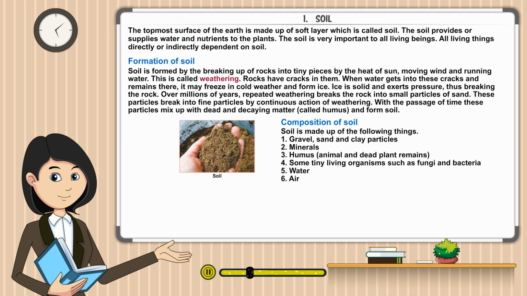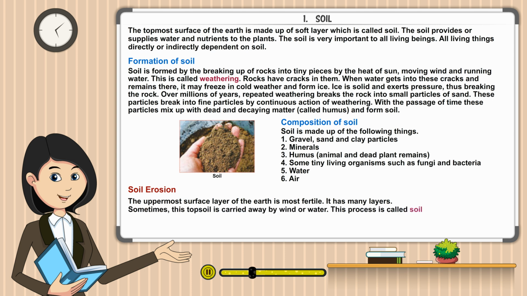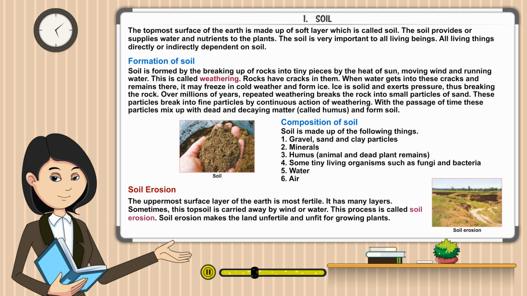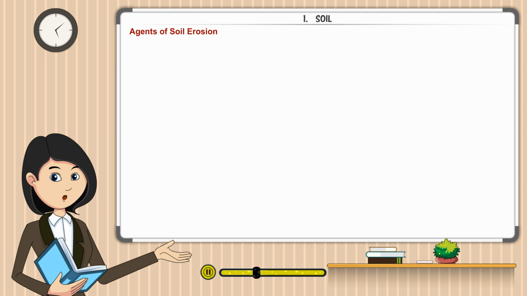Water, air. Soil erosion. The uppermost surface layer of the earth is most fertile. It has many layers. Sometimes this topsoil is carried away by wind or water. This process is called soil erosion. Soil erosion makes the land unfertile and unfit for growing plants. Agents of soil erosion. Running water. Maximum soil erosion is caused by running water.